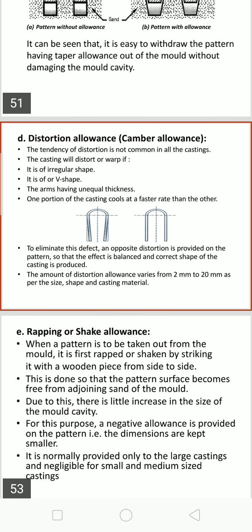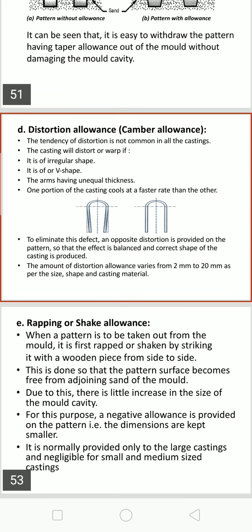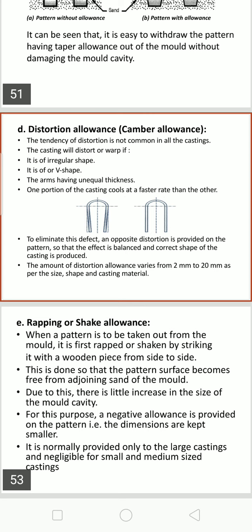That is why you are required to design this in the opposite direction, or fake it in the opposite direction. Therefore under cooling it may give you the correct size. To eliminate this defect, an opposite distortion is provided on the pattern, as in the other figure, so that the effect is balanced and the correct shape of the casting is obtained.